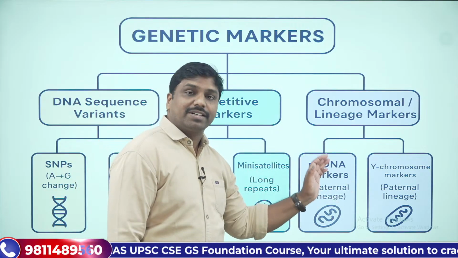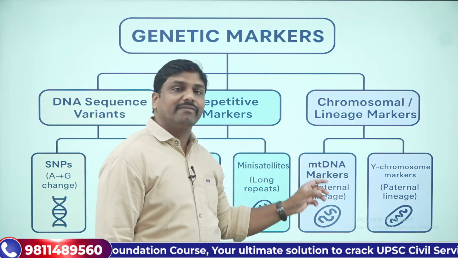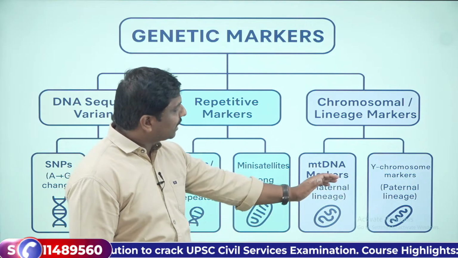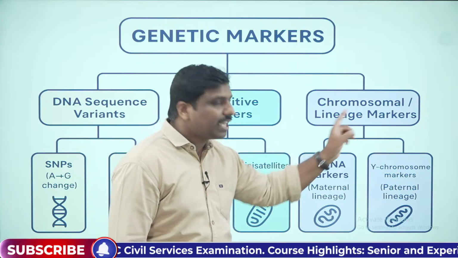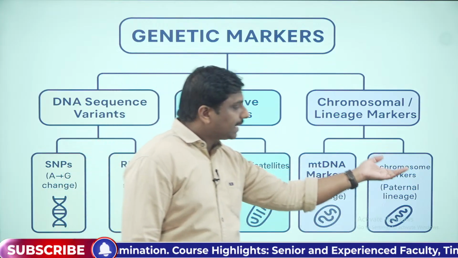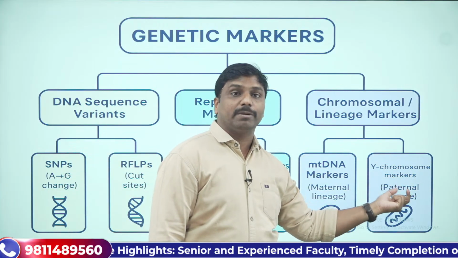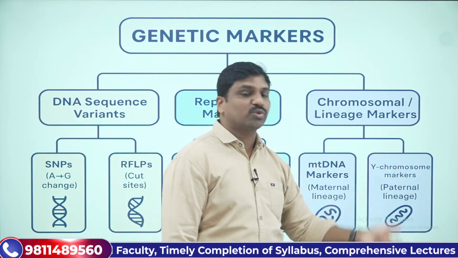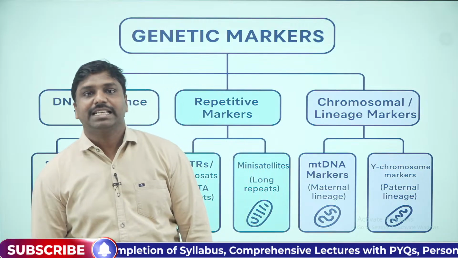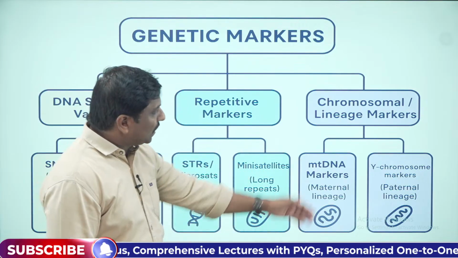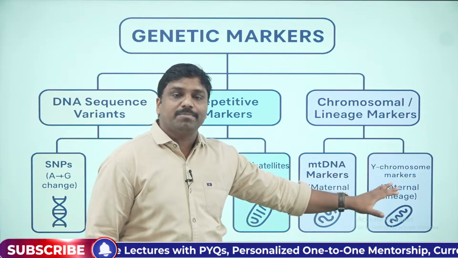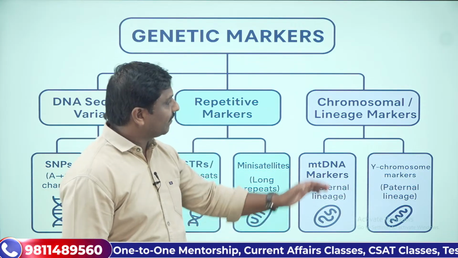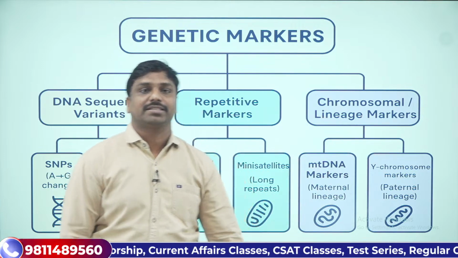With the help of this one, we can trace the maternal lineage. That's why we call it a chromosomal or lineage marker. Then certain genetic markers will be specifically seen on the Y chromosome. They are known as Y chromosome markers, right? These Y chromosome markers will help to trace the paternal lineage of the persons. So that's why we also call them lineage markers.